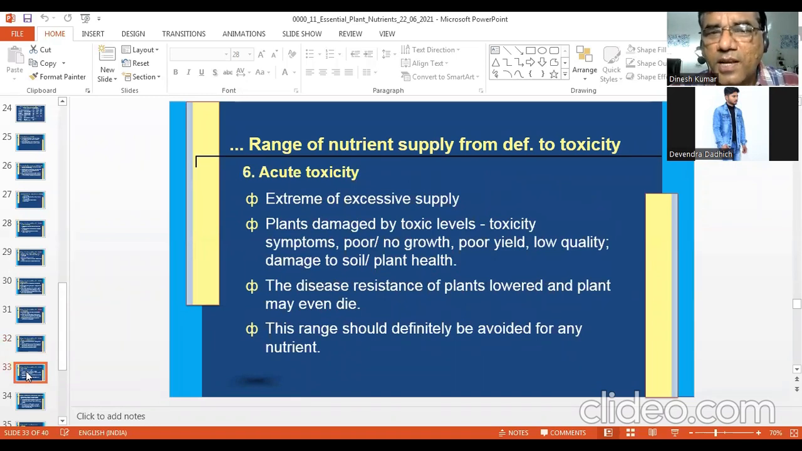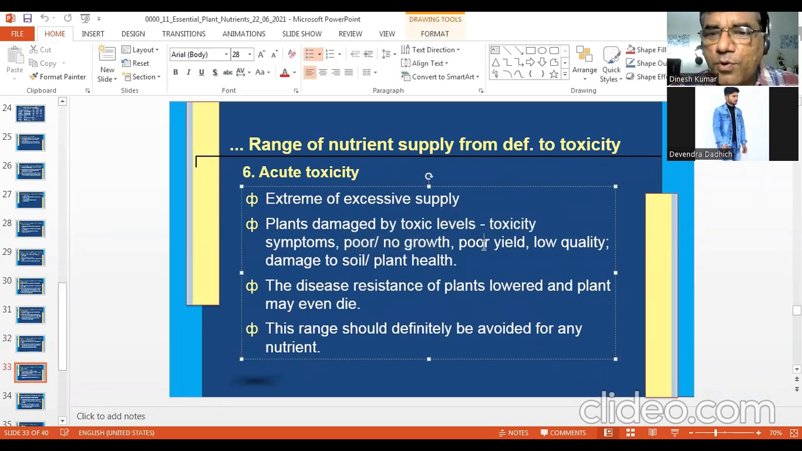Next is acute toxicity: very high concentration of certain nutrients, extreme supply, plants damaged by toxic level, poor or no growth, poor yield, low quality, damage to soil and plant health. The disease resistance of plants is lowered and the plant may die. This range should definitely be avoided for any nutrient.